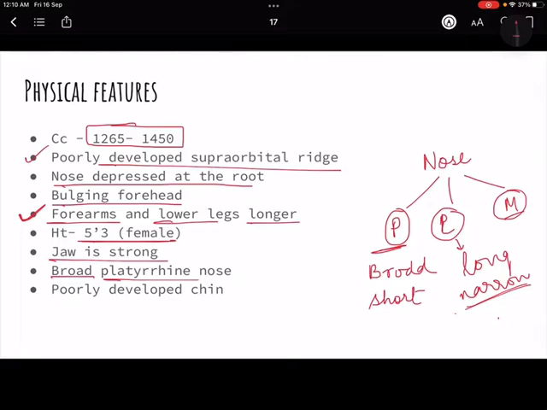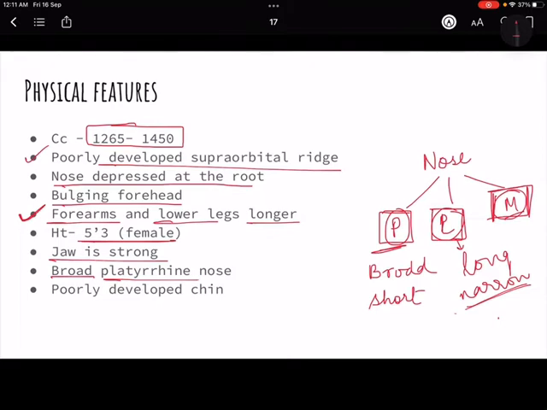So classic platyrrhine noses are found in Negroids, classic leptorrhine noses are found in Europeans. They have very sharp features, like a sharp nose, Hrithik Roshan type nose. And then there are mesorrhines, which are neither too broad nor too narrow, neither too short nor too long. Okay, so somewhere in the middle.